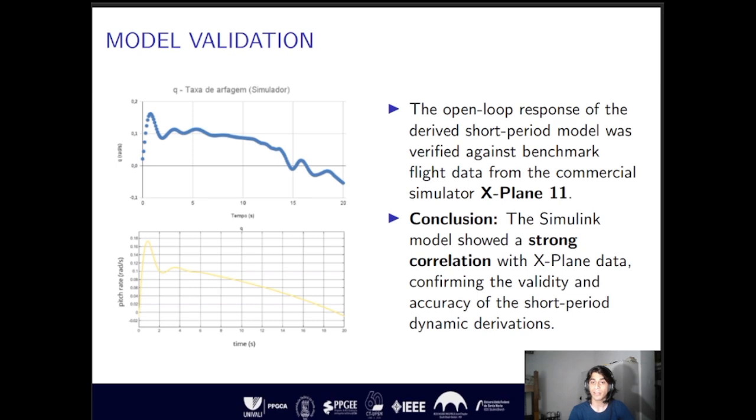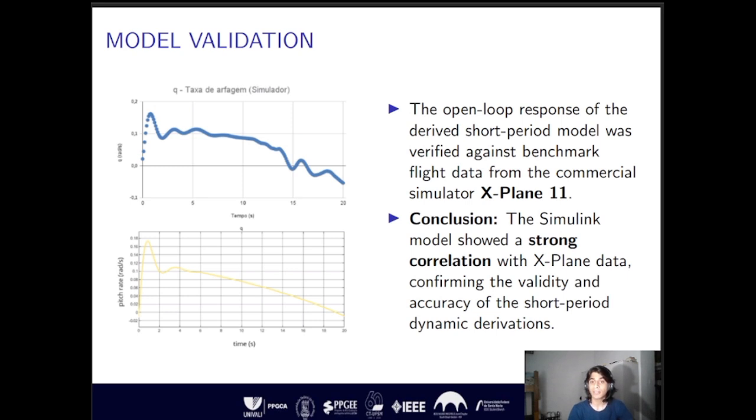To ensure a direct and fair comparison, the aircraft in X-Plane was configured to direct law mode. This setting bypasses the flight control computers, allowing the pilot's inputs to command the control surfaces directly, thus creating a raw open-loop response analogous to the Simulink model.